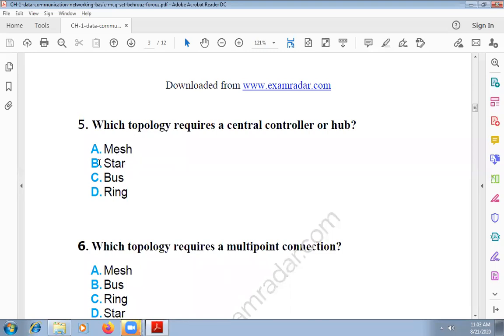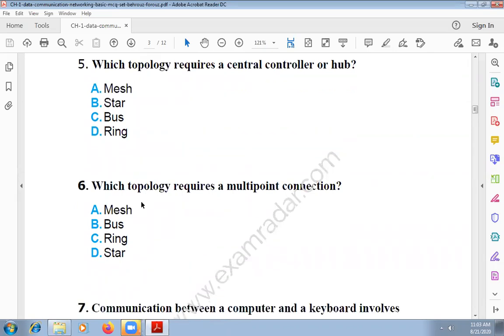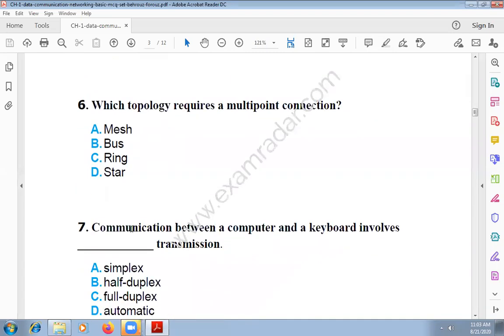It's a star topology, right? Bus is just like a multi-point connection. All stations can be connected to the same wire. Whereas in star, there is a central point to which every station is connected directly. Now you can see which topology requires a multi-point connection. This is a bus actually.